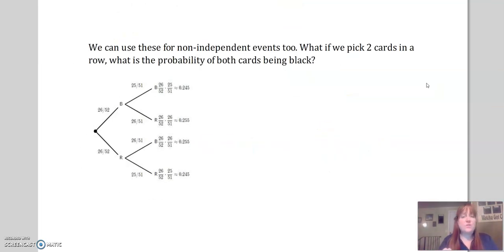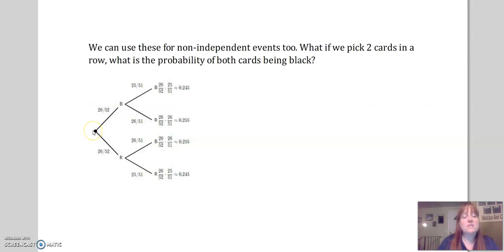We can also use this for non-independent events. So remember that if you pick a card and it's independent, you could just say this is 26 out of 52, and then this is 26 out of 52, and then 26 out of 52. But we can use tree diagrams for non-independent events as well. In fact, they're really, really handy for non-independent events because we can show different things. And we kind of showed this at the very beginning, so I won't go too far into it.